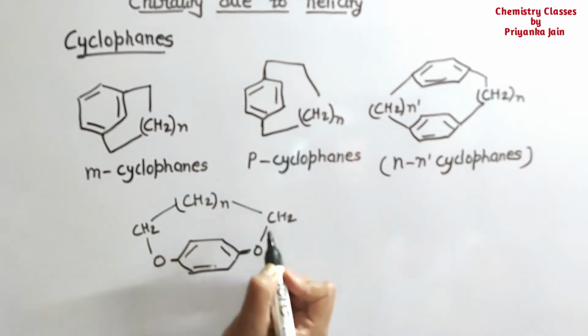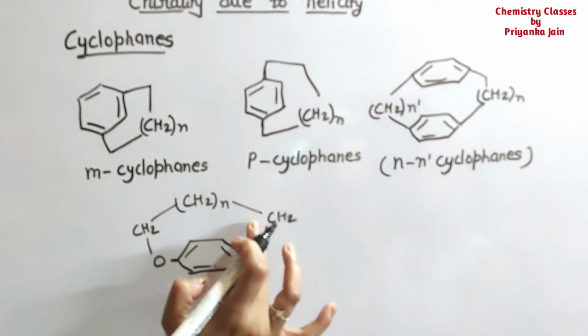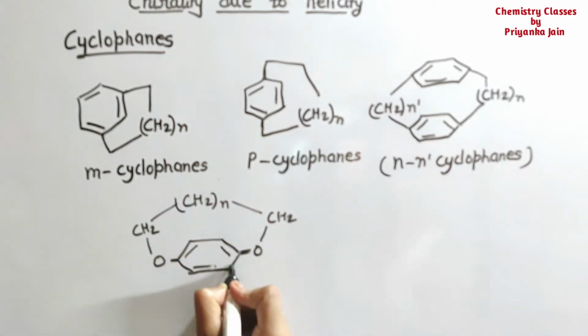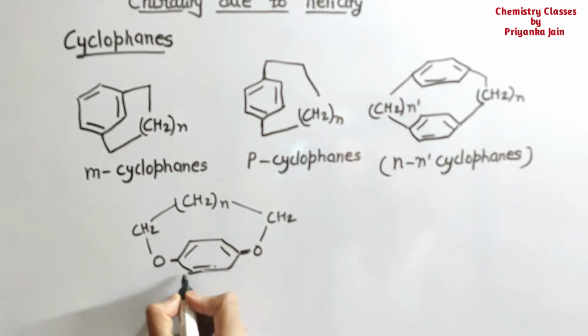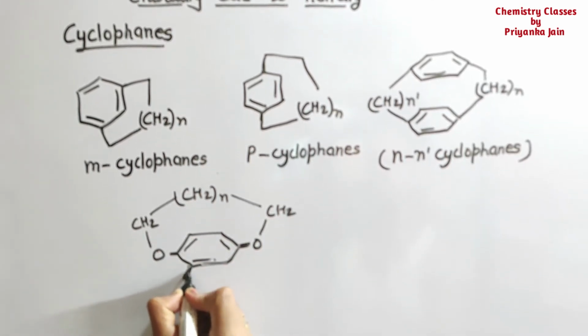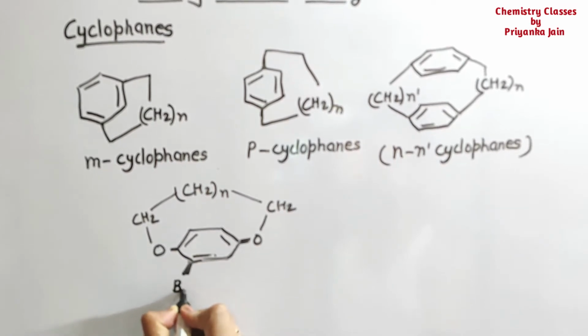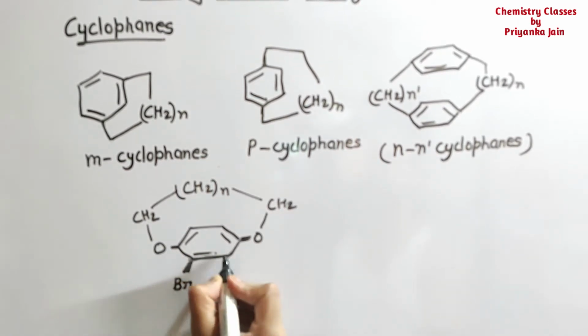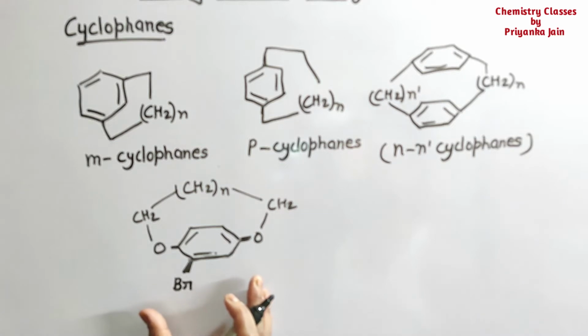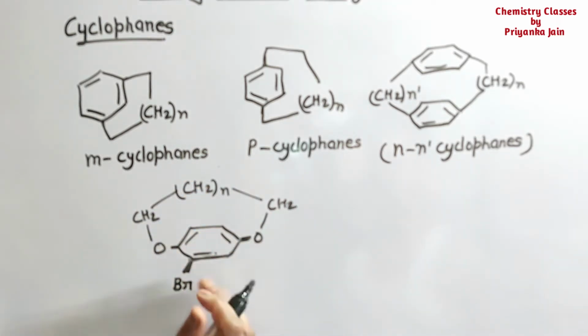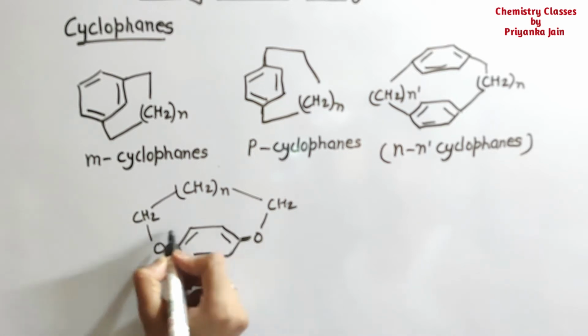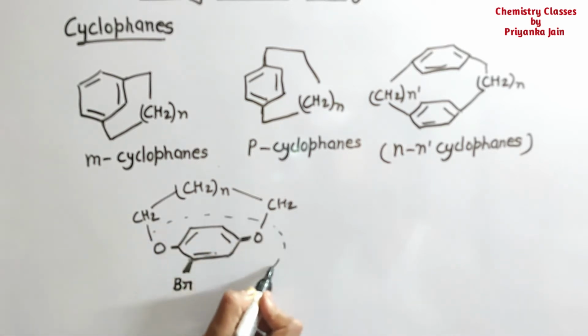If in such cases the benzene ring is unsymmetrically situated, meaning at one position there is a group present, suppose this group is bromine, then this ring is unsymmetrically situated and this plane will become chiral.